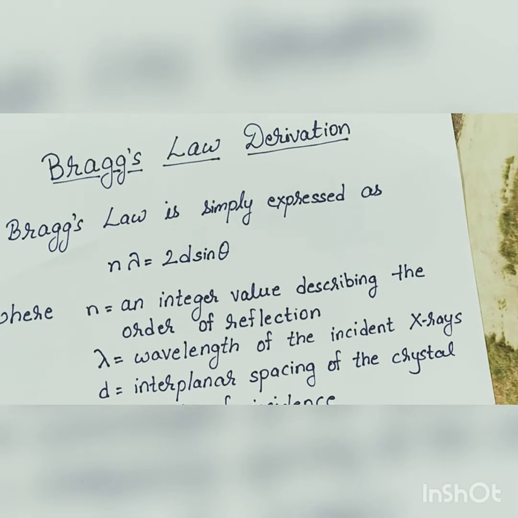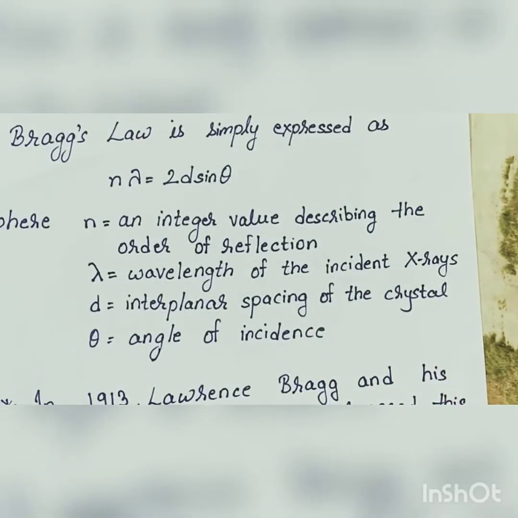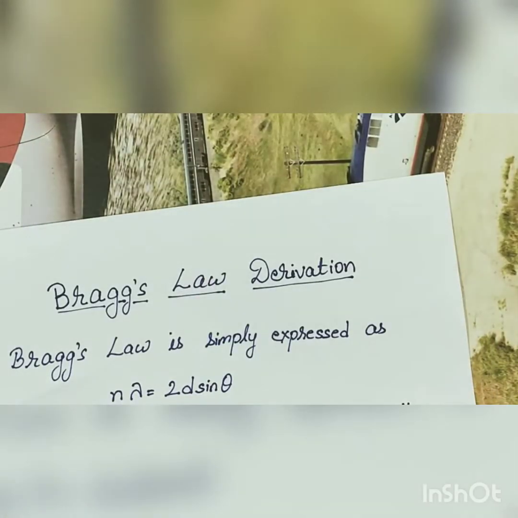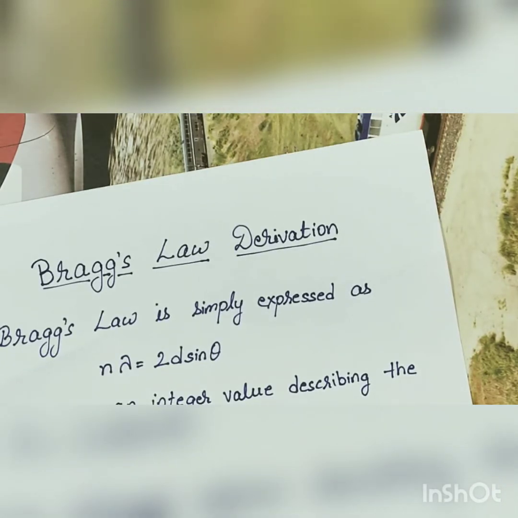If this condition is not satisfied, you will not observe a Bragg's peak, or in general the diffraction pattern of reflected X-rays. So now we will derive this formula, which is n lambda is equal to 2d sin theta.